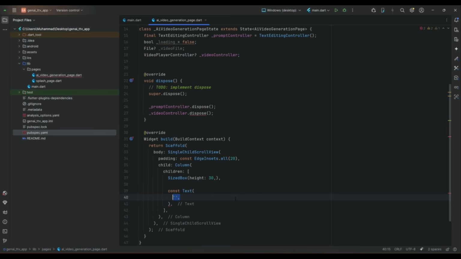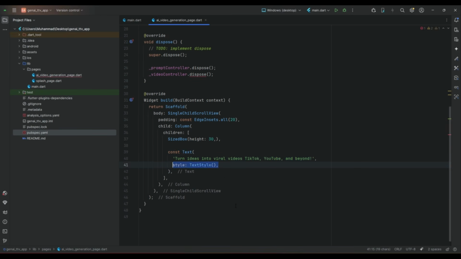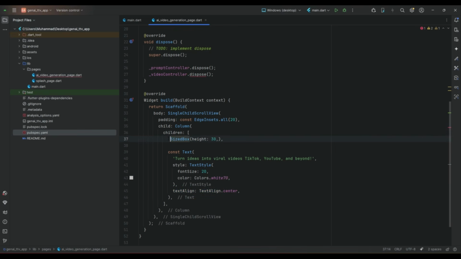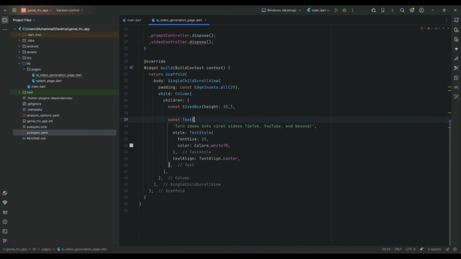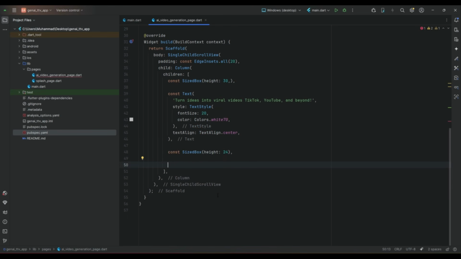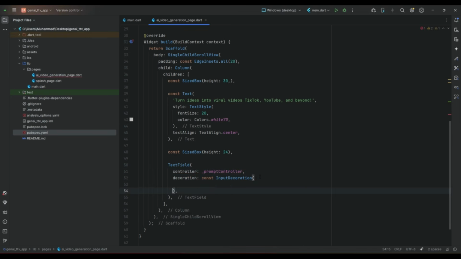const text widget. The text we display, apply some text style on it, font size 20, and the color white 70. Also the text align center. We display some space using size box height 24. Then we display the text field where we will take input from the user. So controller, prompt controller, decoration, input decoration. The hint will be write a scene, story or idea for your video.